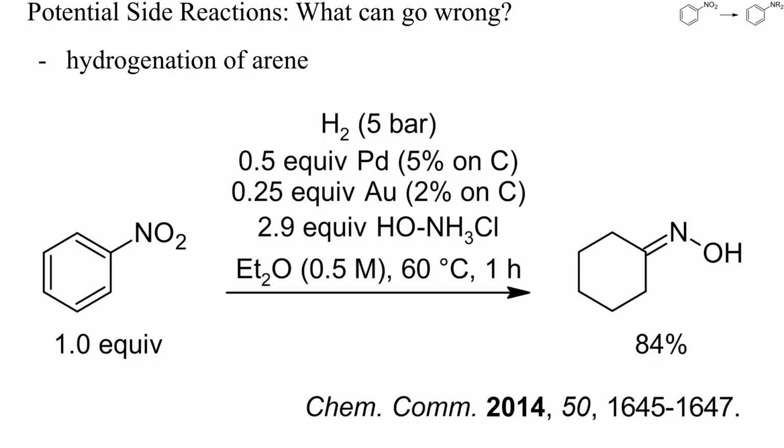One side reaction of the catalytic hydrogenation of nitroarenes is hydrogenation of the arene. This can cause the formation of cyclohexylamines, cyclohexylanilines, cyclohexanones, or cyclohexanone oximes, as in this example. Here, hydroxylamine hydrochloride had been added, but a nitrosyl cyclohexane intermediate could also tautomerize to cyclohexanone oxime.